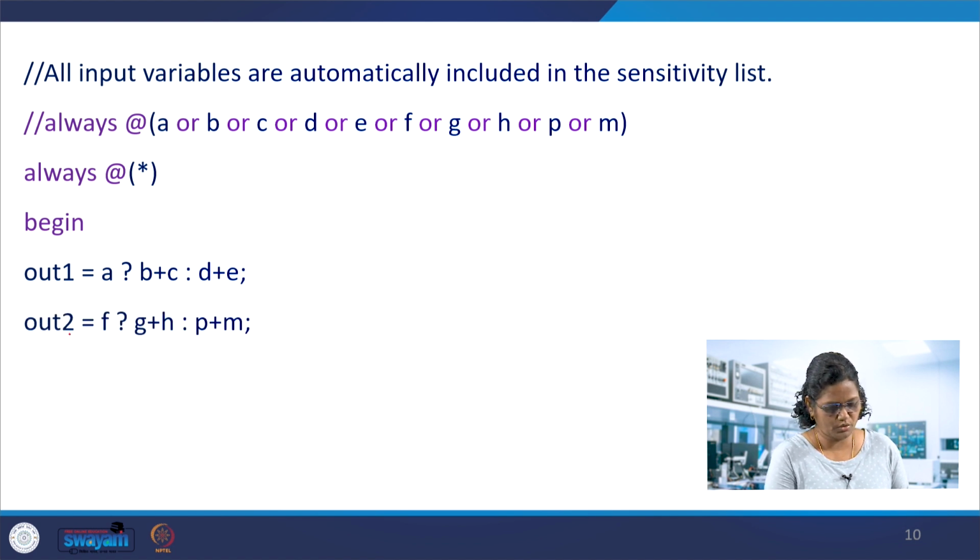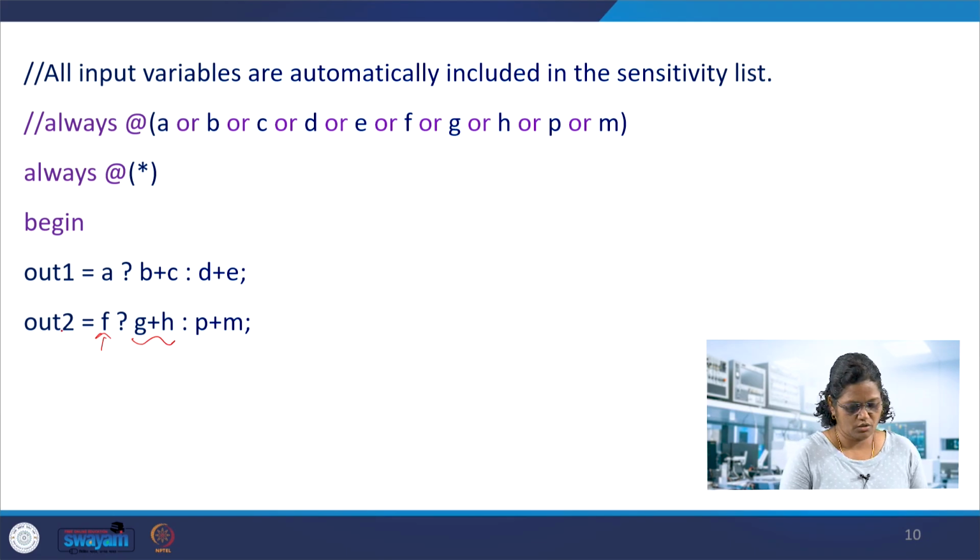That's a ternary for out2. Similarly, if F is true, then G plus H is assigned to out2, or P plus M can be assigned to out2. So this requires all these inputs. Instead of listing all of them in the sensitivity list, we can just give this at the rate asterisk.